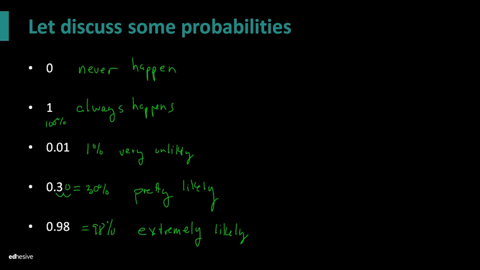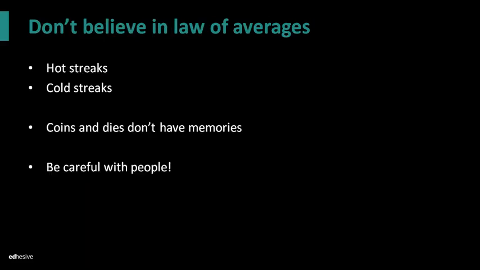Okay, so make sure you just kind of understand the basics of probability there, the idea that it's between a number 0 and 1. You can't have a negative probability, nor could you have a probability over 1 or over 100%. All right, the last thing I want to make sure we talk about here with probability is don't ever believe what's called the law of averages.